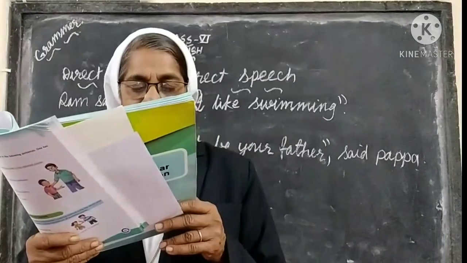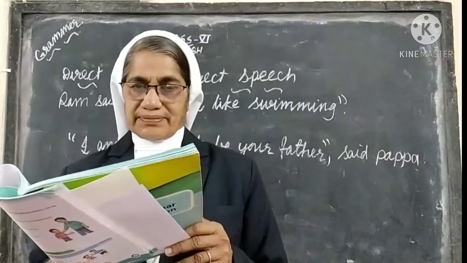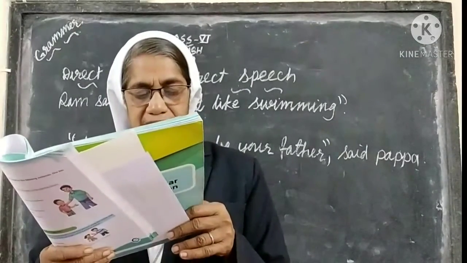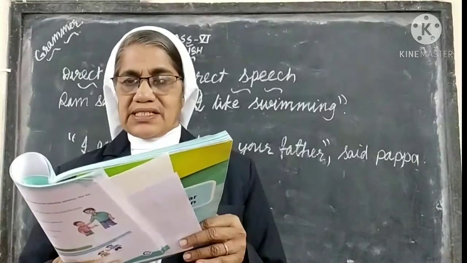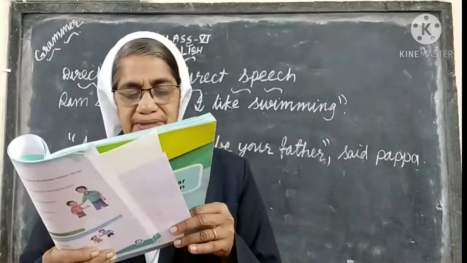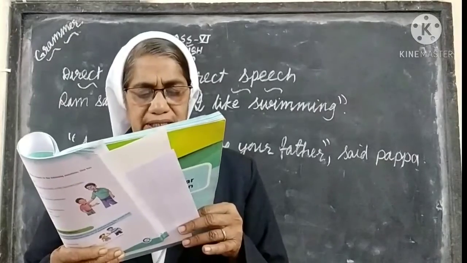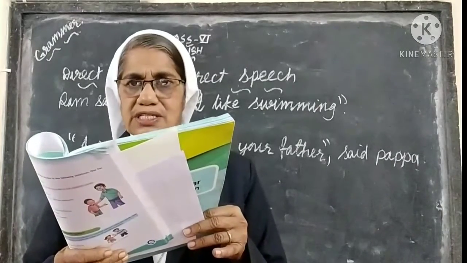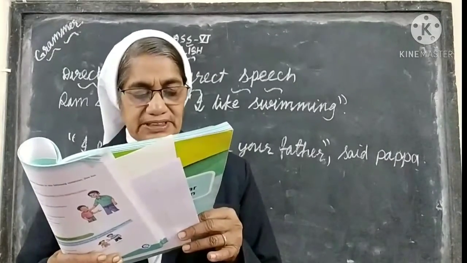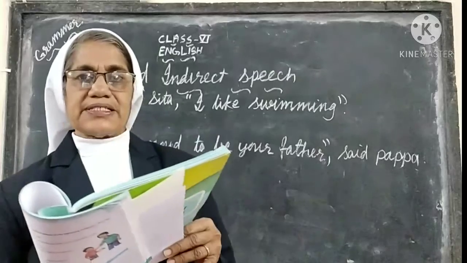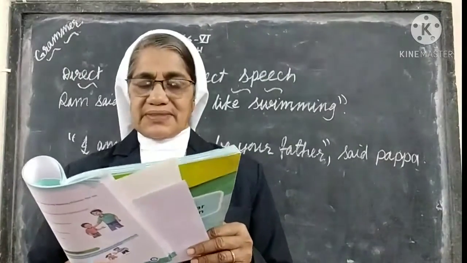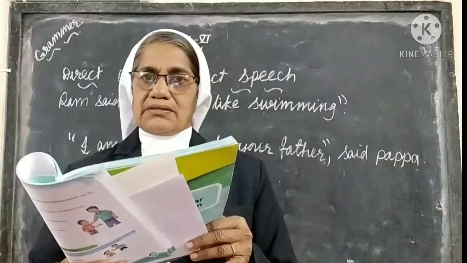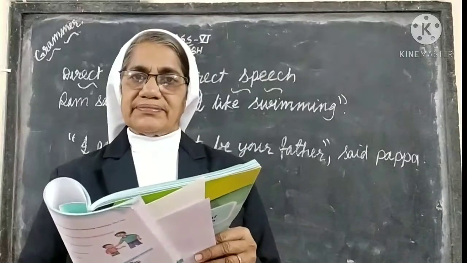Let's look at a few more examples. "Children are not allowed in the premises," yelled the watchman. See, here in this sentence, the reporting clause comes first: Children are not allowed in the premises. That is the reporting clause. Children, that is the first word.